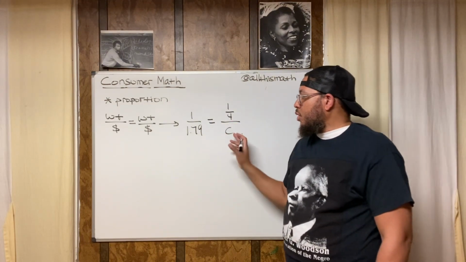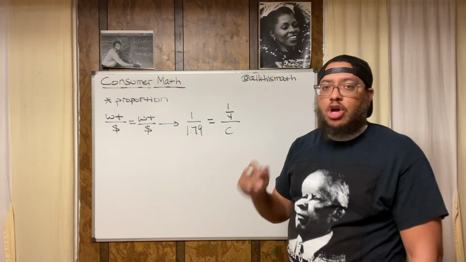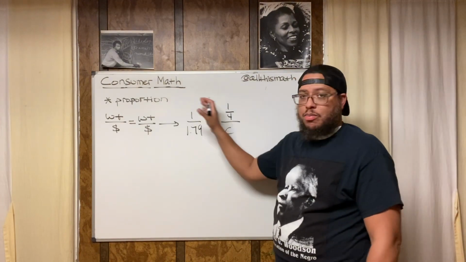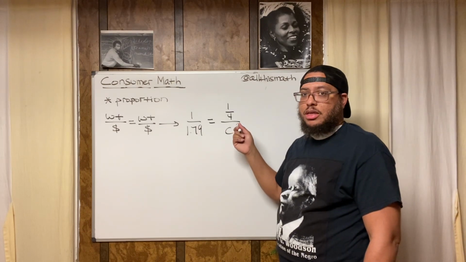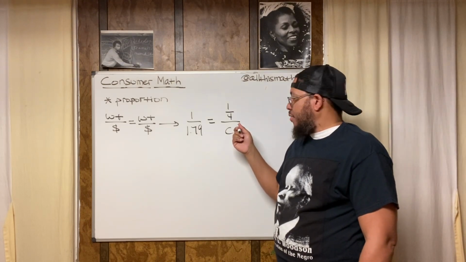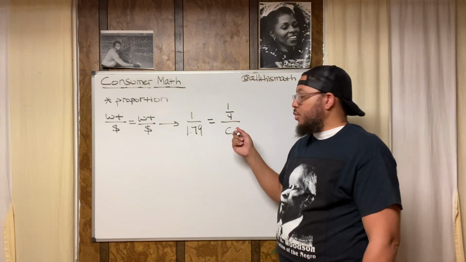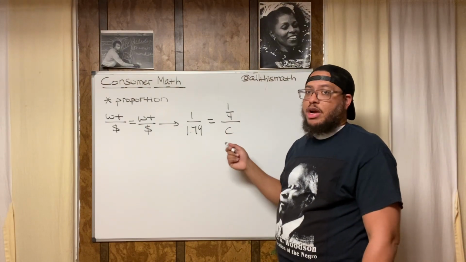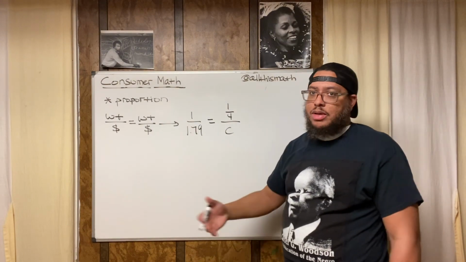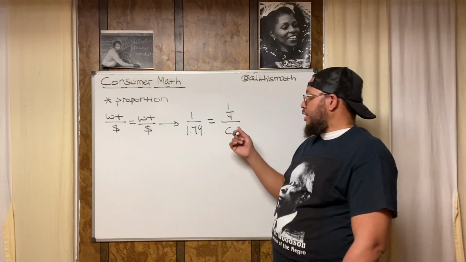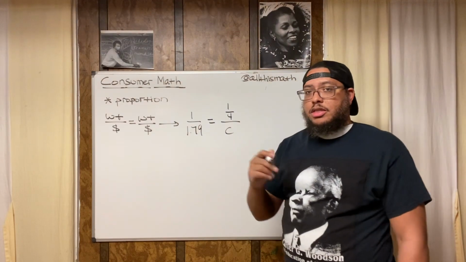Now, we want to do something called solve. We want to solve this proportion. Solve meaning figure out the value of the missing number, or figure out the value of this variable. We call this letter a variable, right? Because it varies. In one problem, it could be this amount. Another problem, it could be another amount. It's a letter.